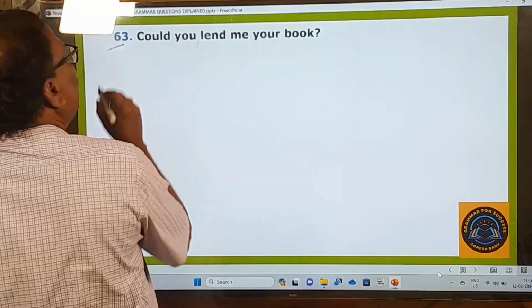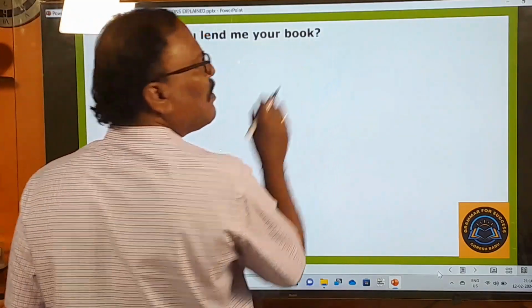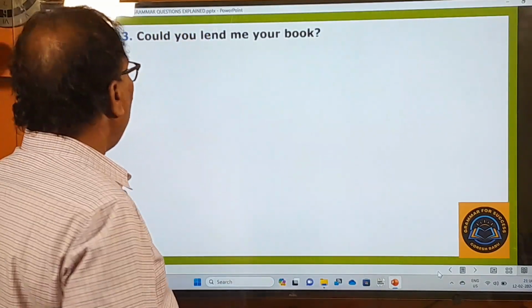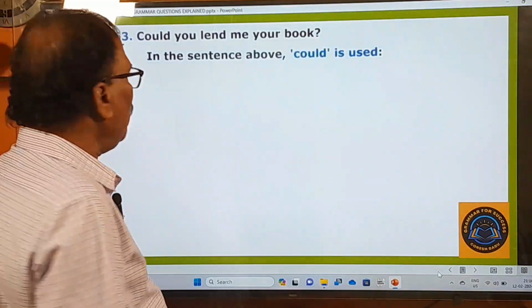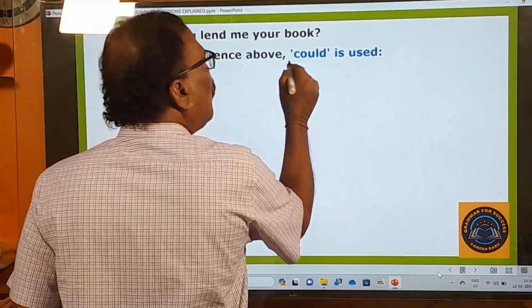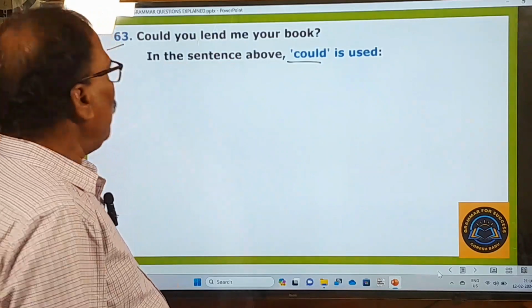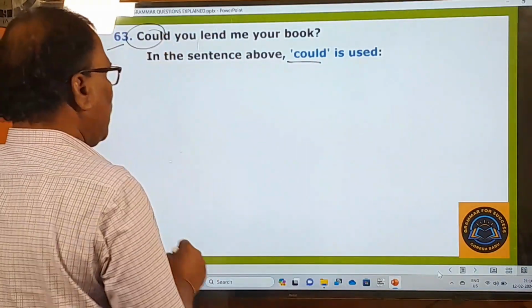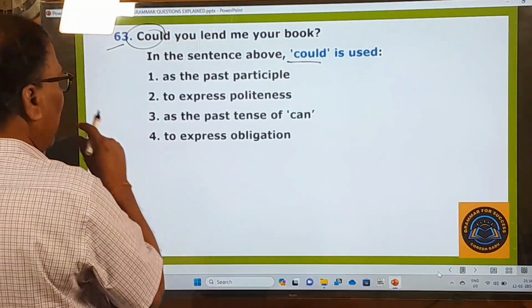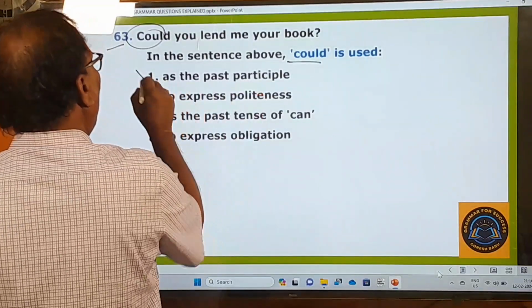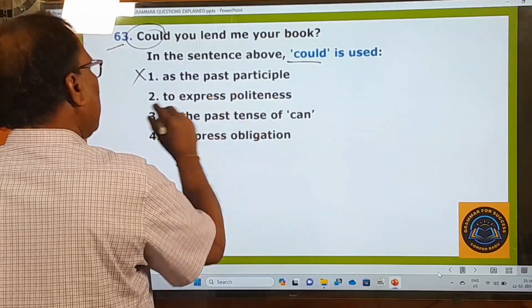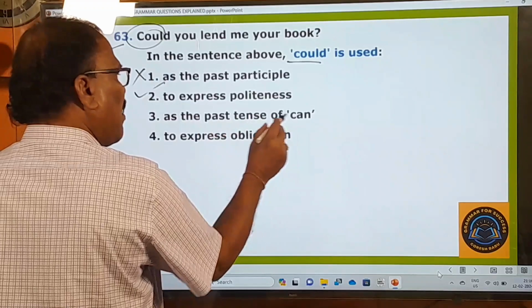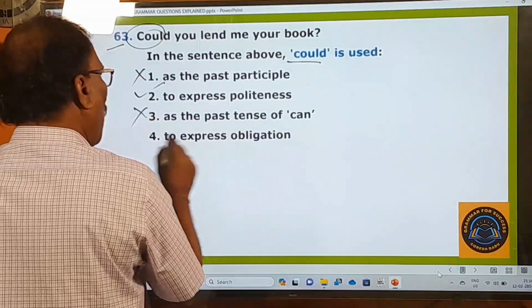And the 63rd question is there. Could you lend me your book? This is the question given here. And what is the examiner asking you to do? In the sentence above, could is used. Okay. Could is used how? Let us see the options and decide then. As the past participle? No. To express politeness? Yes. As the past tense of can? No. To express obligation? No.